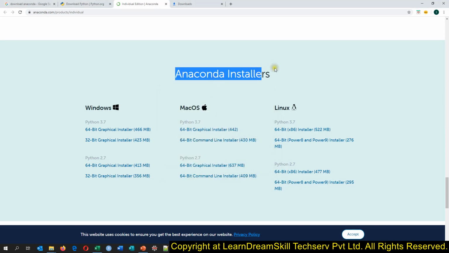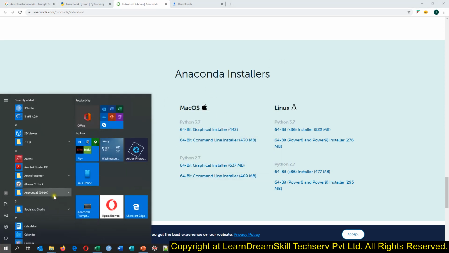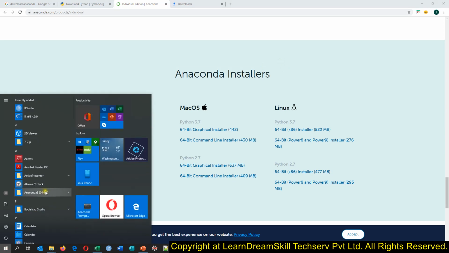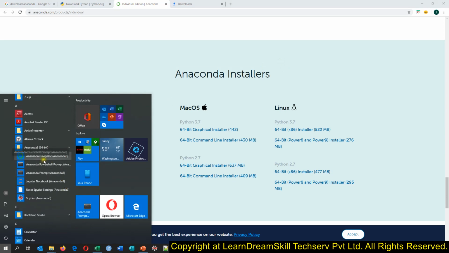Once you install this, you will be able to see one folder in your start menu with the name Anaconda 3 64-bit. Here you will see these kinds of files: the Anaconda Navigator, the Anaconda PowerShell, the Anaconda prompt, the Jupyter Notebook, and the reset Spyder settings and the Spyder.